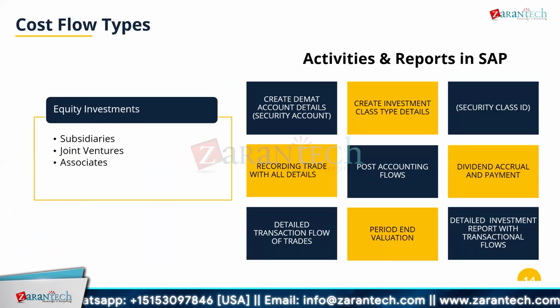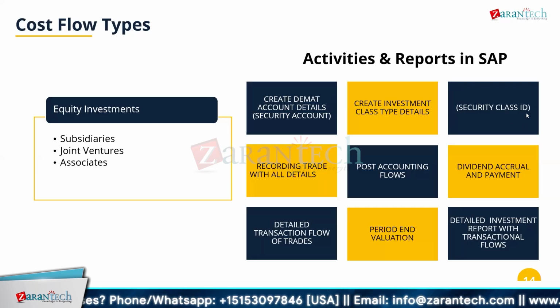Okay. Now, depending on the type of instrument that we are creating, there can be different types of additional steps. Here we're talking again about the equity investment. Equity investment can be of different types like subsidiary, joint venture, associates, etc. In case of such equity investment, the first step is to create a security account, called creating a demat account. There we create all the investment classes, and then the next step is to create the security class ID.